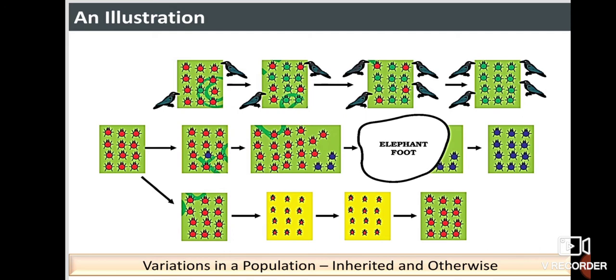Then what happens? Initially, in the population as it expands, there are a few blue beetles, but most are red. But at some point, an elephant comes by and stamps on the bushes. You can see here, whenever the elephant comes and stamps, many beetles are dead. Only a few have been left. These left beetles start to live on and reproduce by themselves.